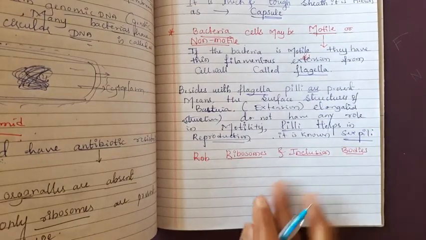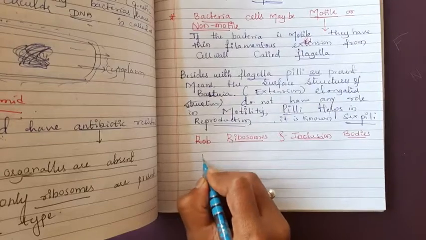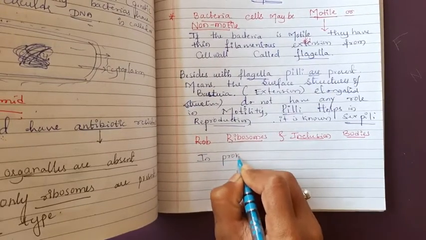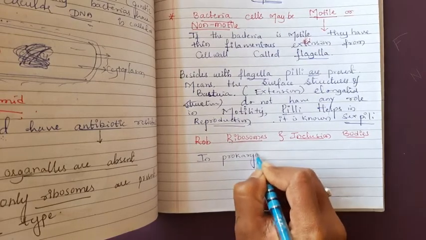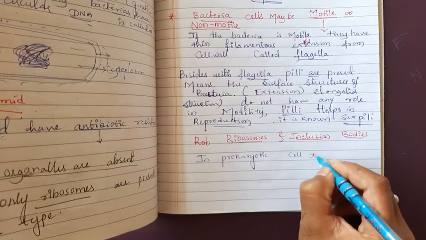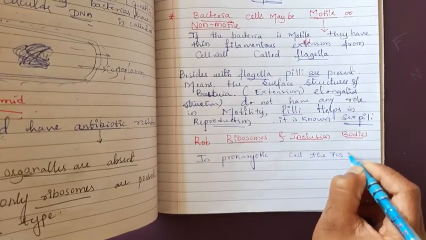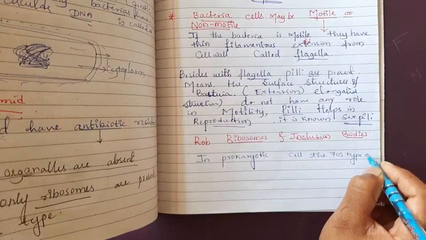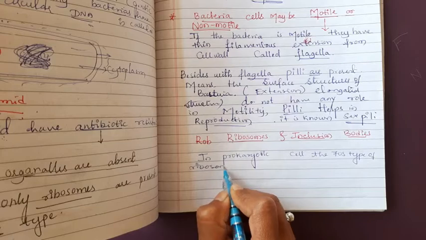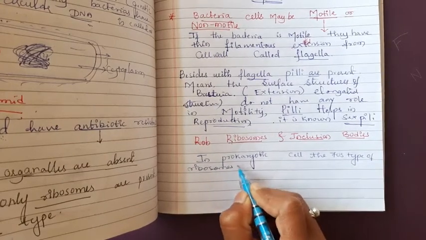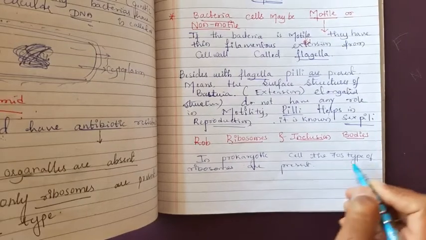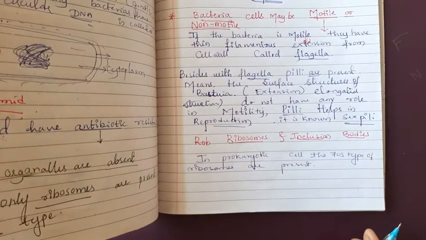Okay, here in the prokaryotic cell, 70S type of ribosomes are present.